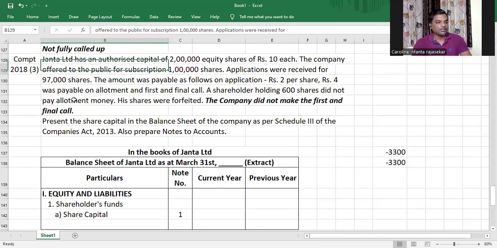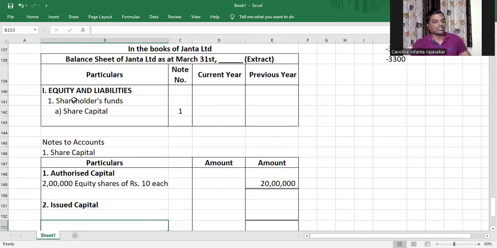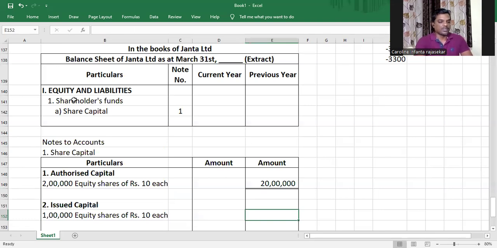The company offered to the public for subscription 1 lakh shares, so the issued capital is 1 lakh equity shares of rupees 10 each, that will be 10 lakh.